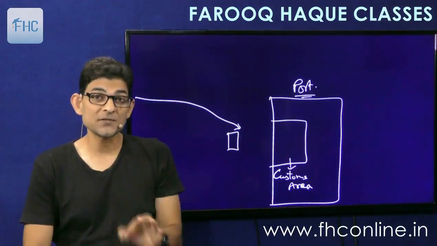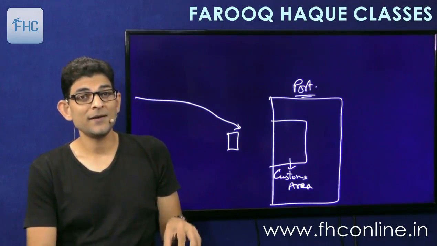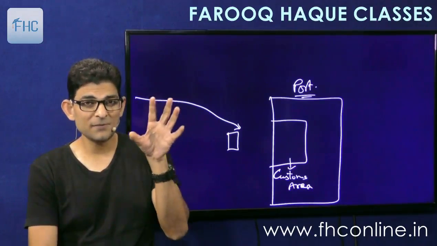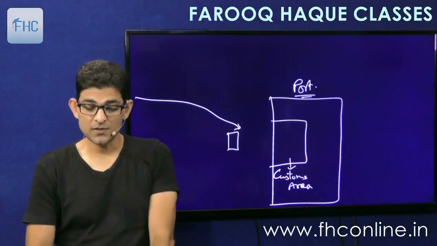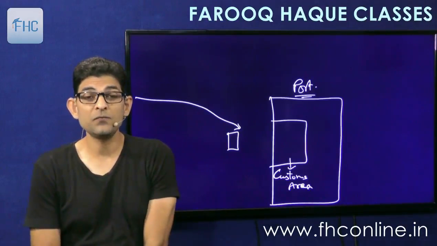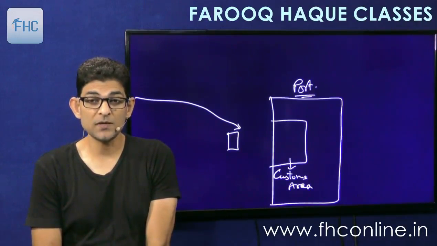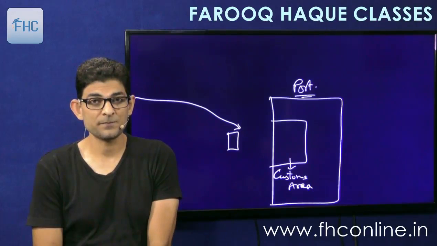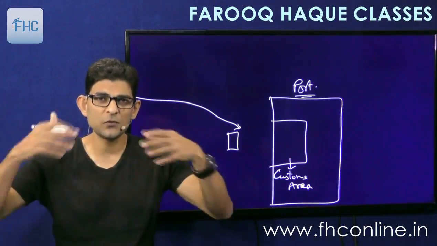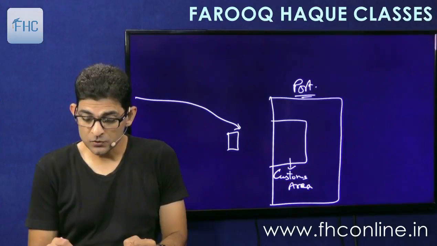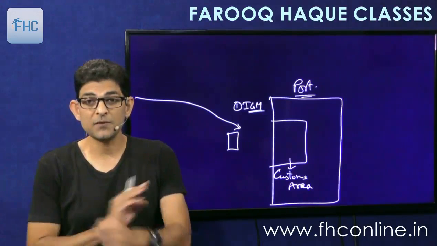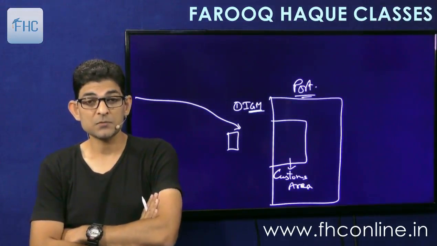So we have seen the definition of person in charge, right? You remember? In case of railway, it was the conductor or the guard, and for all other cases, the main driver is called the person in charge. So the ship in charge will file a document, the first document, with the customs authorities, and that is called the import manifest, also called the import general manifest. In short, import manifest, or if you take the full name, import general manifest. So the ship in charge files the very first document, IGM, import general manifest, with the customs authorities.